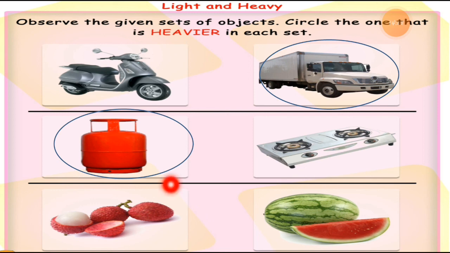Now here is a cherry and here is a watermelon. Which fruit is more heavier, dear? So there is no option for thinking. Cherry is a very small fruit compared to the watermelon. Watermelon is a big fruit in weight and in size also compared to cherry. So the correct answer is watermelon. You have to put a circle on the watermelon.